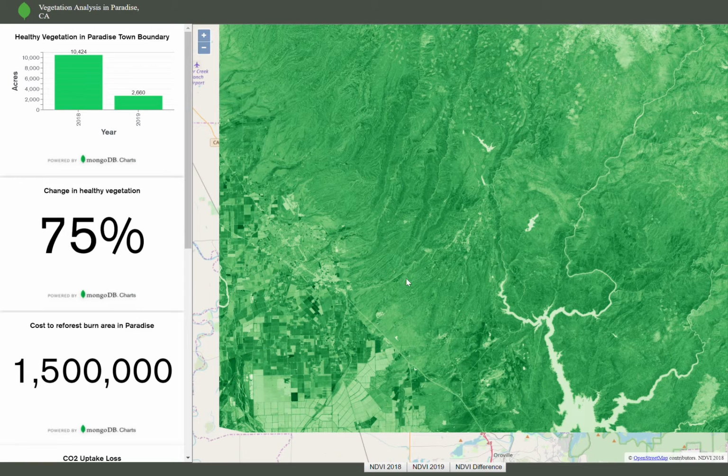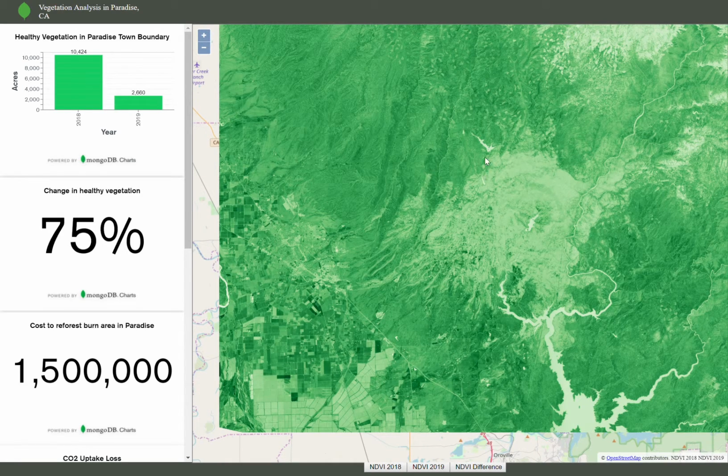In this area, the places that are darker and green are healthier vegetation, and those lighter areas are less healthy. Over here you can see some water bodies, obviously not a lot of vegetation there, and you see a lot of dark green areas here. So this is before the fire, and then after the fire, you notice a pretty large change in this area. And the fire actually started from the northeast, and then spread and burned through this area.